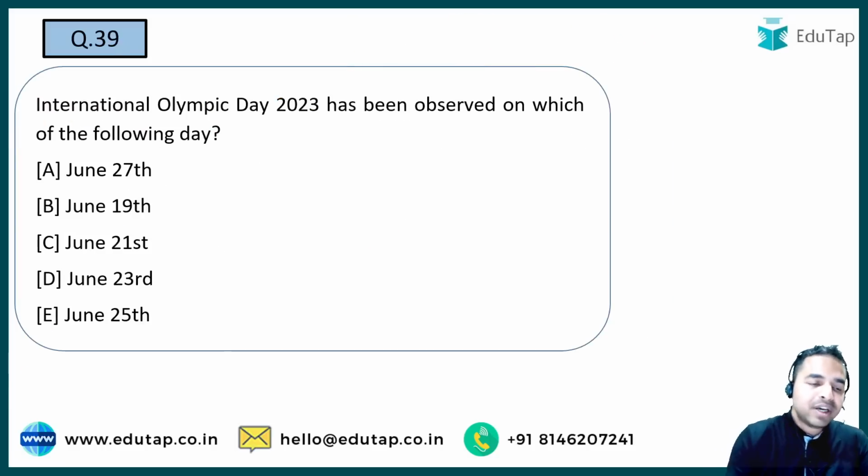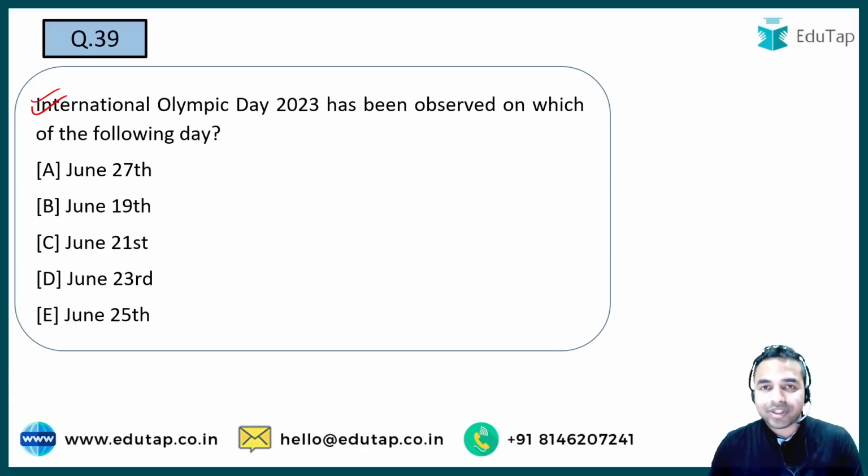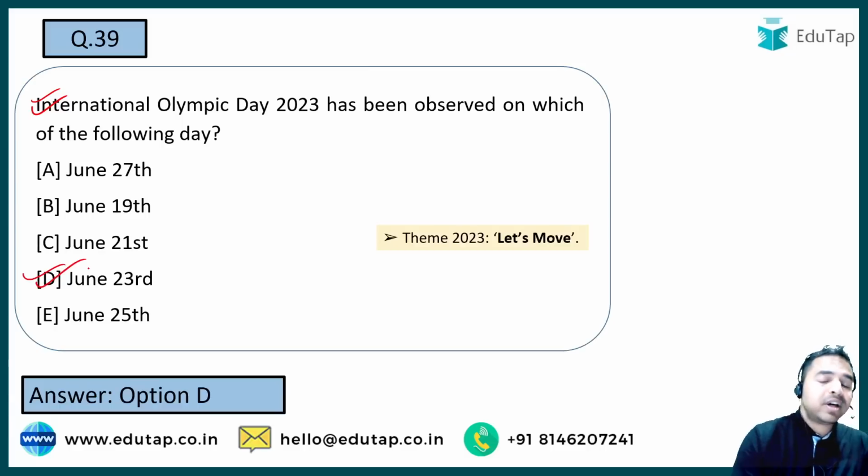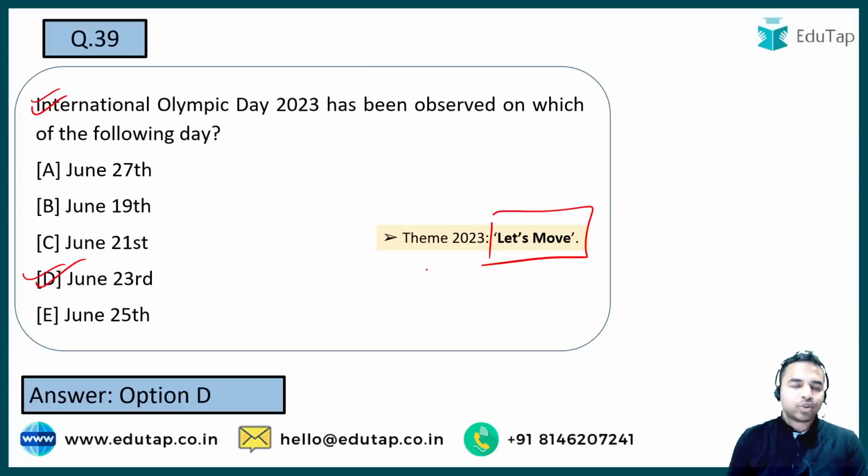Now let's take the question on International Olympic Day 2023. On which date is this day being celebrated? The date on which it is being celebrated is June 23rd. And what was the theme for the International Olympic Day? It was Let's Move. We all know Olympics is all about sports, and in sports we have to move from one place to another. Whenever we do any such sporting activity, so guys, what will be the theme for this? The theme will be Let's Move. Okay, so guys I hope this is clear to all of you.